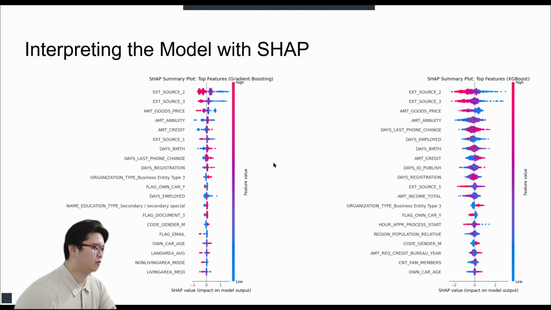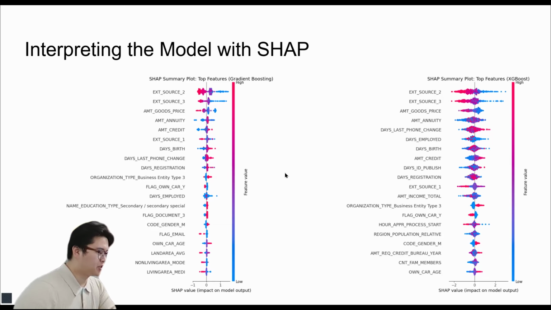This level of transparency directly supports ethical decision making, ensuring that if a client is denied credit, we can provide a concrete behavioral reason rather than just a black box excuse. However, just because a model is transparent does not automatically make it fair.